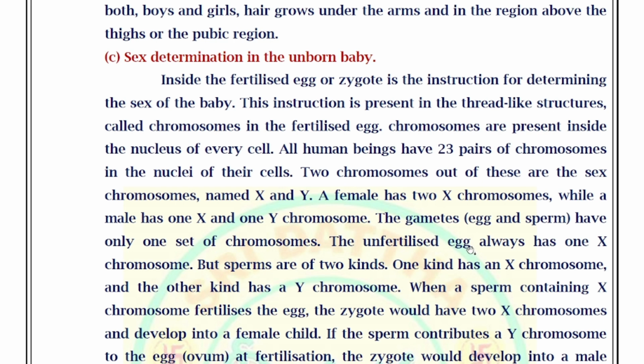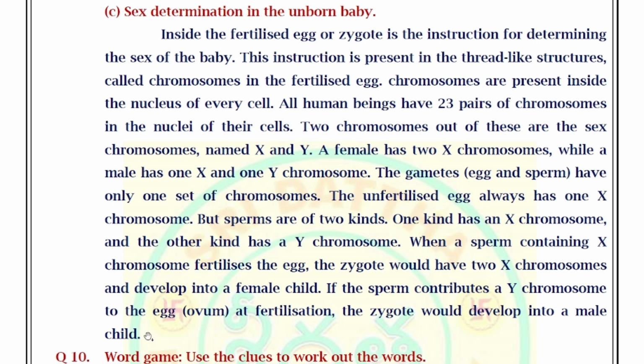The unfertilized egg always has 1 X chromosome, but sperm are of 2 kinds. One kind has an X chromosome and the other kind has a Y chromosome. When a sperm containing an X chromosome fertilizes the egg, the zygote would have 2 X chromosomes and develop into a female child. If the sperm contributes a Y chromosome to the egg at fertilization, the zygote would develop into a male child. So this is the sex determination in the unborn baby.